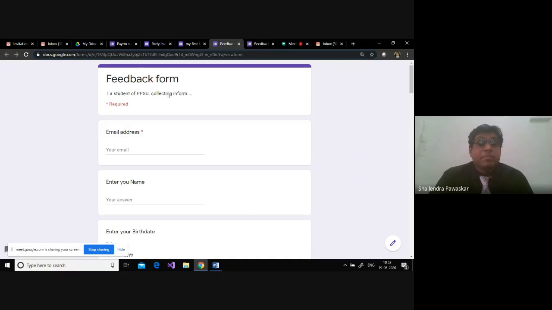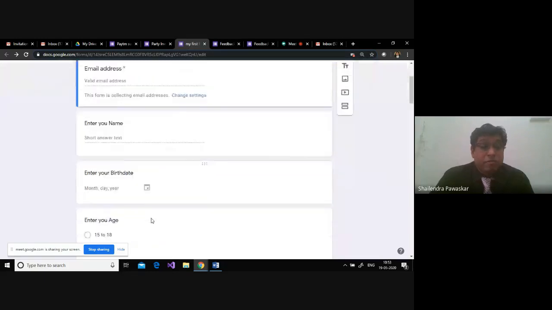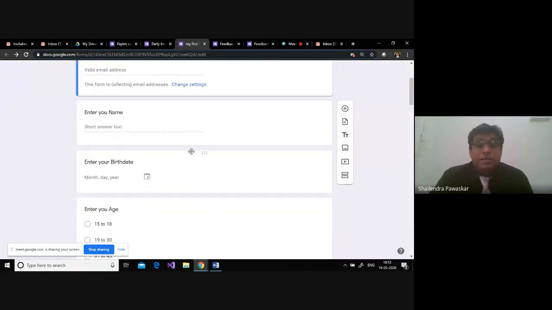This is the preview part. This is a required field. You can see the small star coming up here. That means you need to enter this particular field compulsorily. Now let us see one more part of it. You go to add.